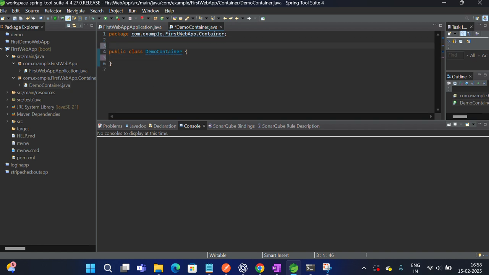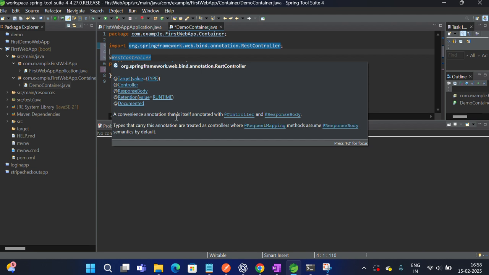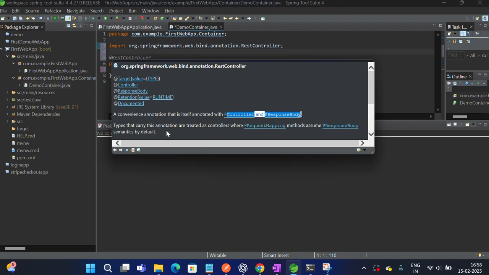Since I need to mention it as something to handle the REST services, these HTTP services, get or post or put, we need to have an annotation called REST controller. This imports a jar file or dependency. You can see org.springframework.web.bind. So it's under the web dependency, annotation REST controller. It's a convenience annotation itself annotated with controller and response body. So it's a combination of controller and response body.